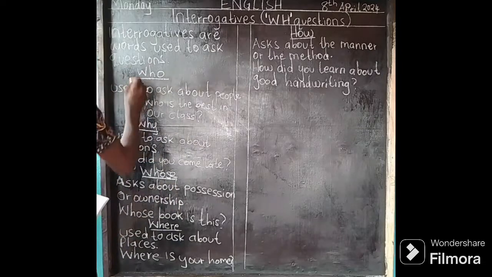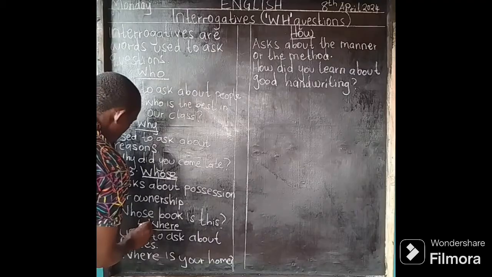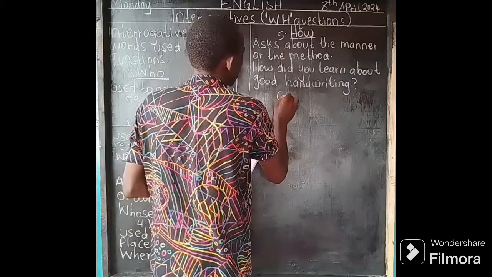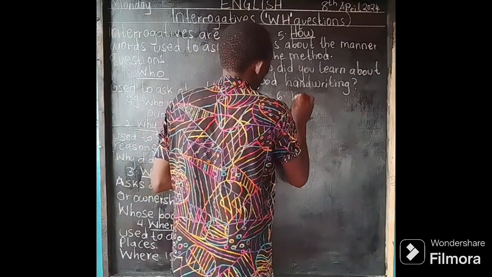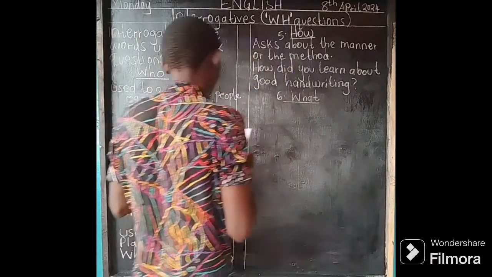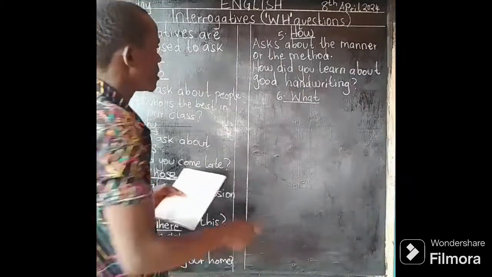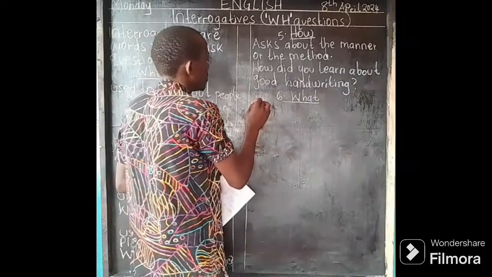This is number 1, number 2, number 3, number 4, number 5. You are getting to number 6: what. What is used to ask about things or actions. What are you doing? Sawa?